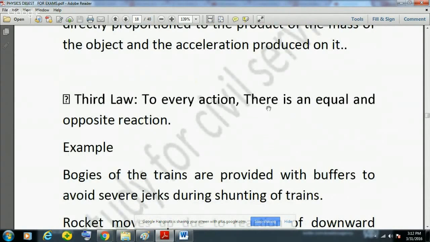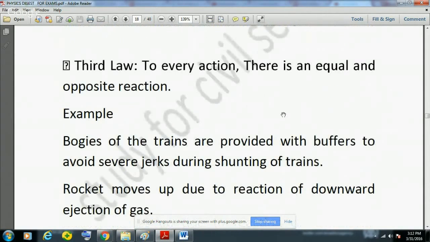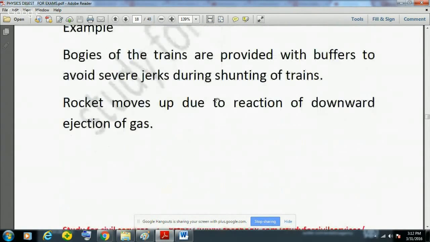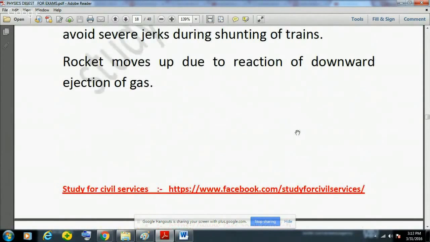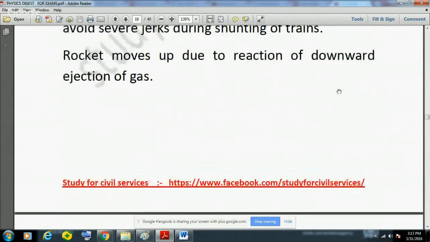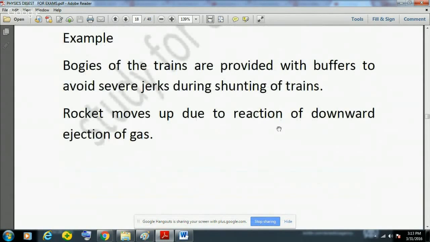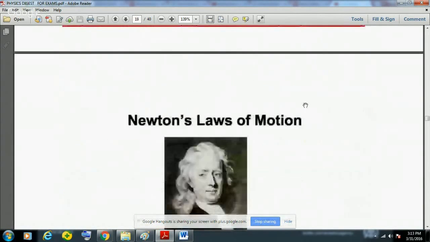The third law is very famous, that in every action there is an equal and opposite reaction. Examples could be bogies of the train are provided with buffers to avoid severe jerks during shunting of trains, and rockets move up due to the reaction of downward ejection of gas. So these are the examples of Newton's third law of motion.